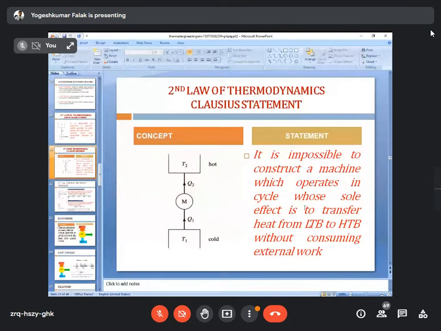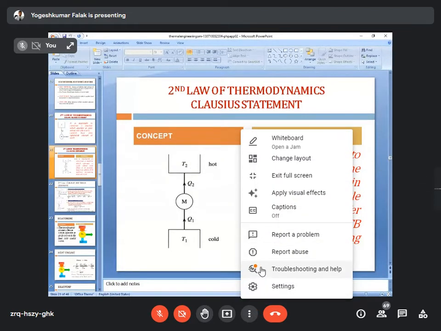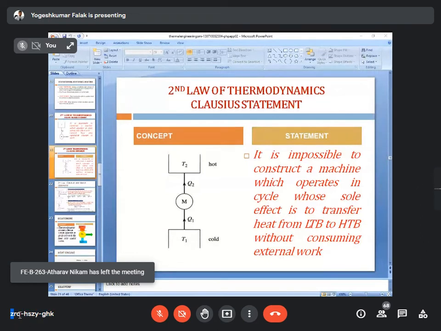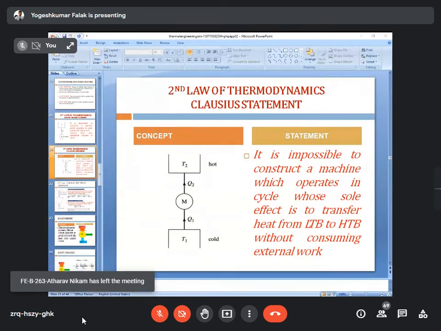Now there are some concepts regarding thermodynamics, called the heat engine, heat pump and refrigerator. Here I will explain the heat engine, heat pump and refrigerator. Please keep your notebook ready for writing some numerical formulas also, because formulas are required while solving numericals. I am sharing my second screen.